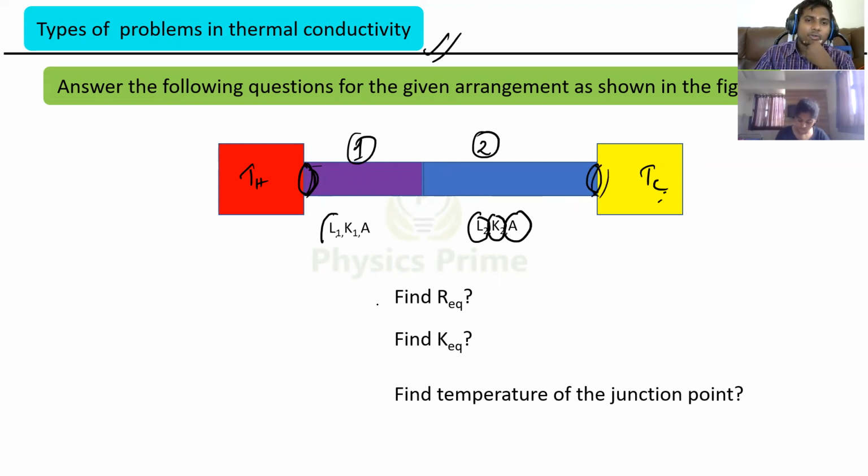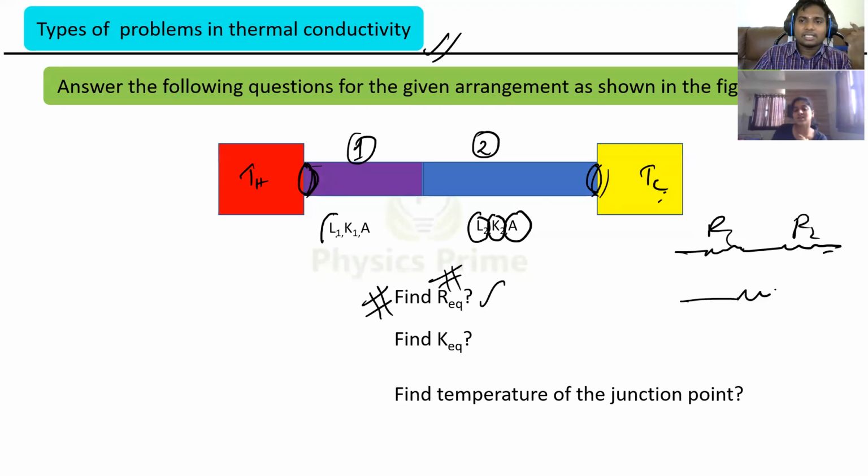Now what you need to find out is the equivalent resistance. Because I told you we can write the thermal resistance for these rods. In series, what happens? In parallel, what happens? We have discussed that in the conceptual part. You have to write the equivalent thermal resistance due to both rods combined. Equivalent means you replace these two rods with a single rod of equivalent resistance. You know it, right? For series, you replace R1 and R2 with one resistance, that is R1 plus R2.